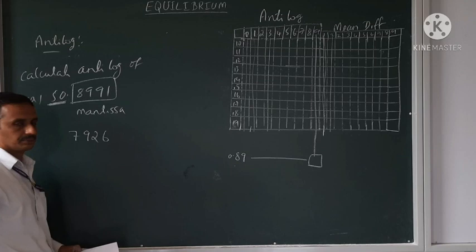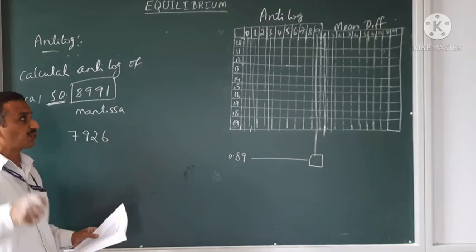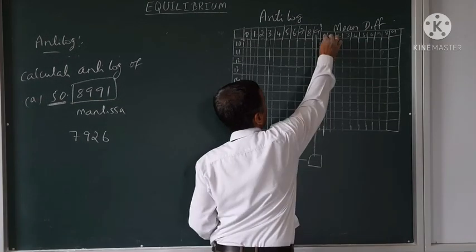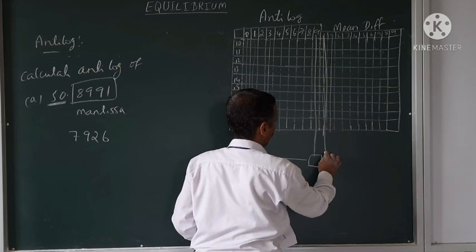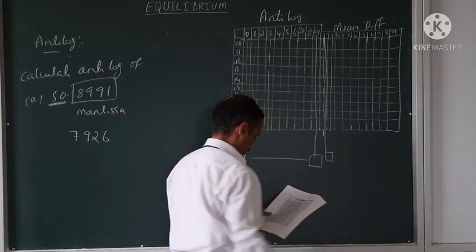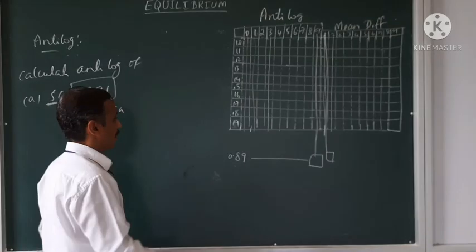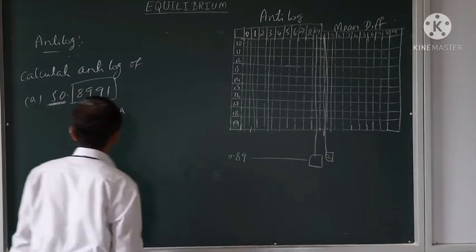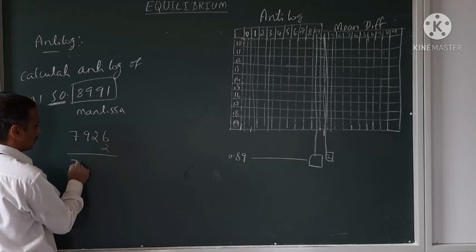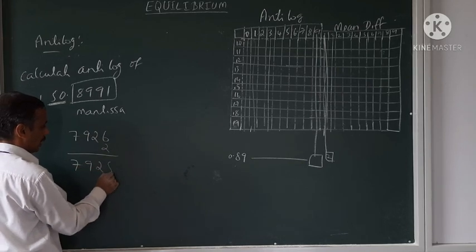7926. Now, in the mean difference, you go up to 1. When they meet each other, what is the value? Just see that. 8, 9 and the 1, when they meet each other, the value is 2. That value after this, 7928.